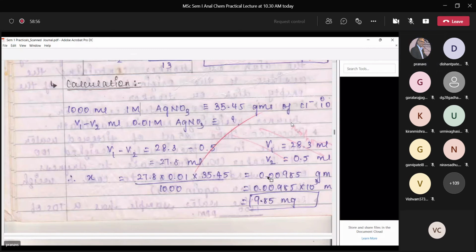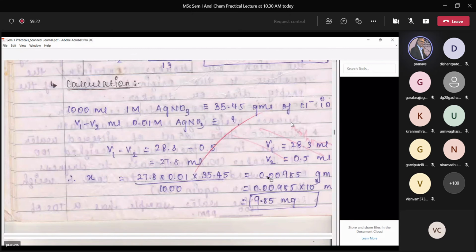I'll tell you one thing. All the experiments which are written in books, reference books on experiments, work with very high concentrations, 0.1 and above.